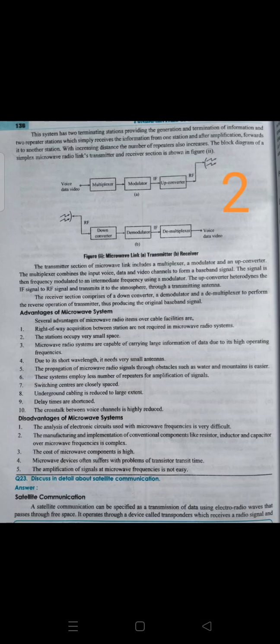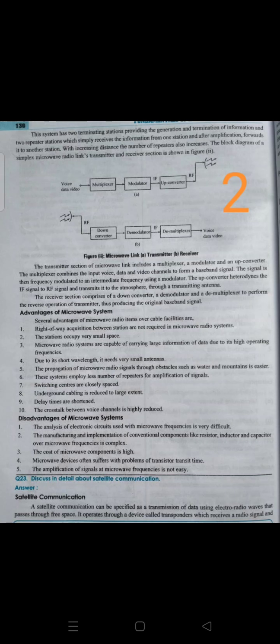Right of way acquisition between stations is not required. In microwave radio systems, the stations occupy very small space. Microwave radio systems are capable of carrying large amounts of data due to their high operating frequencies. Due to its short wavelength, it needs very small antennas.